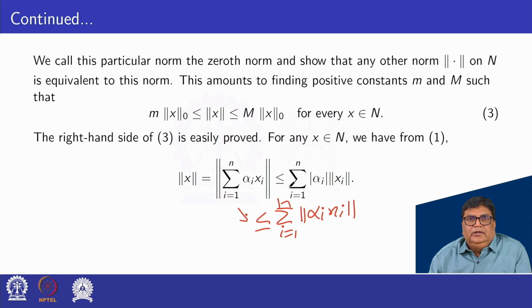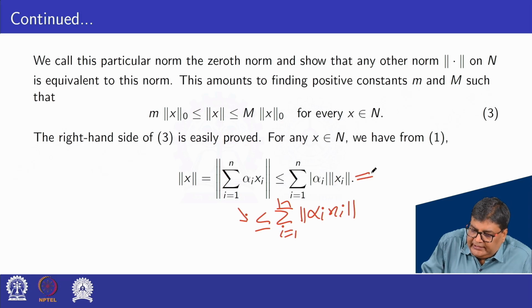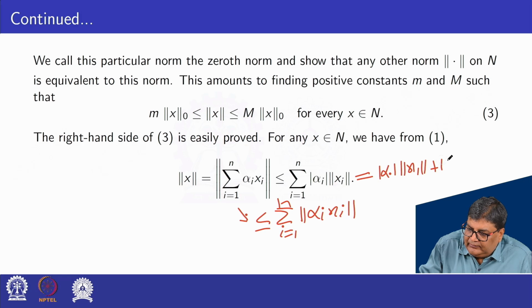This can be written as |alpha 1| norm x1 plus |alpha 2| norm x2 plus and so on.